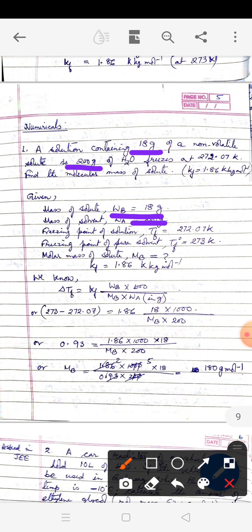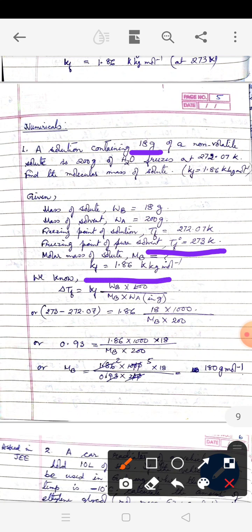Now what is this temperature 272.07? Is it the freezing point of the pure solvent or the solution? If you read the question carefully, you will find that this is the freezing point of the solvent in solution. So that is TF. So how much is TF naught? That is not provided in the question. But all of us we know water freezes at 273 Kelvin. So we take TF naught to be 273 Kelvin.